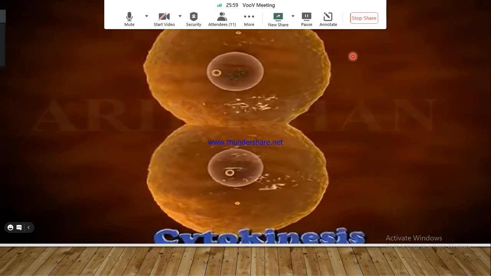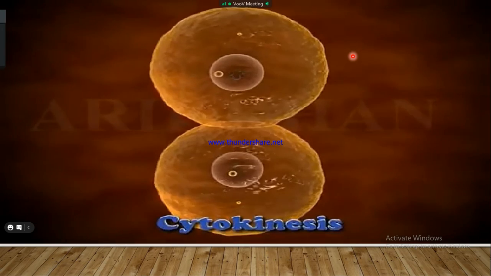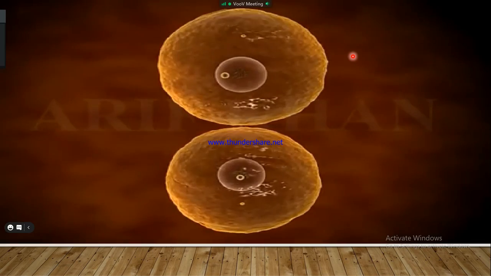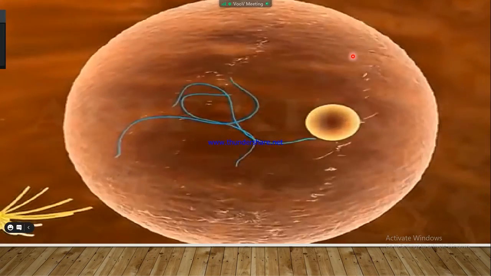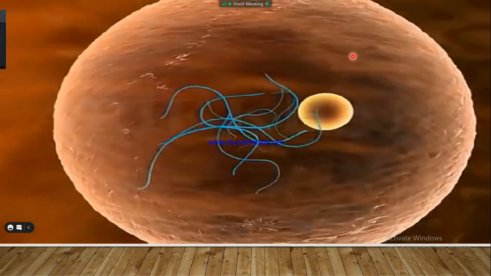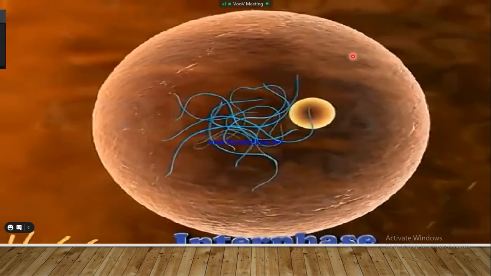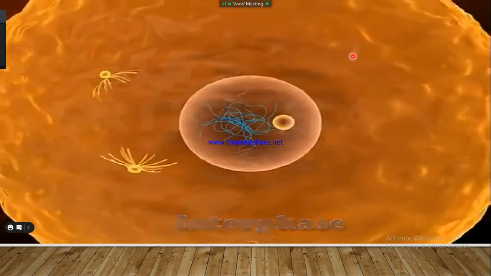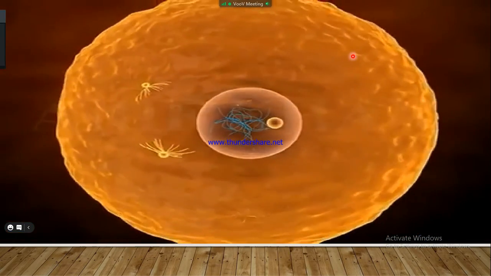An additional phase called cytokinesis occurs after the complete nuclear division. Before a dividing cell enters mitosis, it undergoes a period of growth and rest called interphase. In interphase, the genetic material of a cell increases.